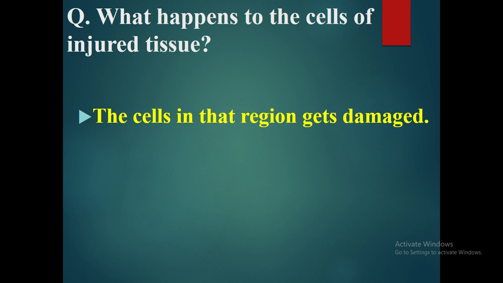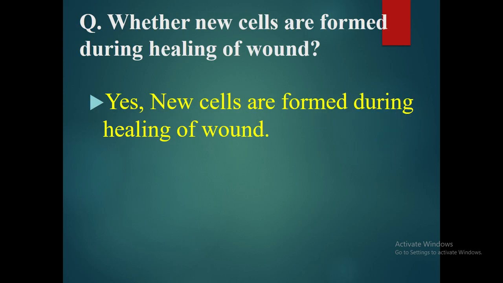What happens to the cells of injured tissue? So whenever there is an injury, the cells in that region get damaged. Whether new cells are formed during healing of wound? Yes. So new cells are formed during the healing of wound. Only then will repair happen.